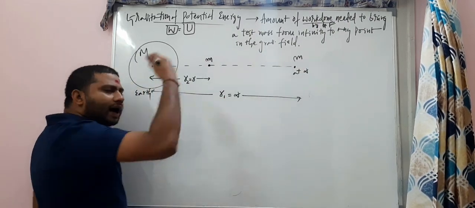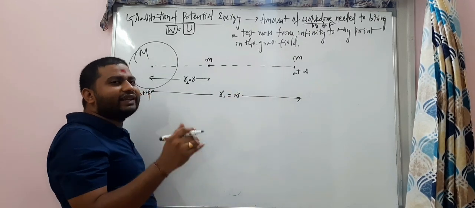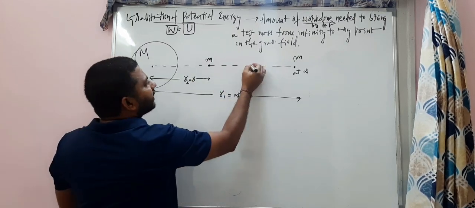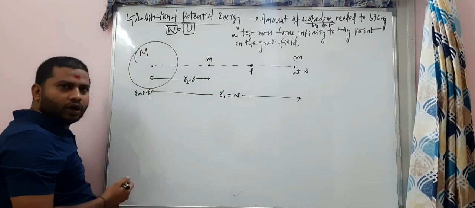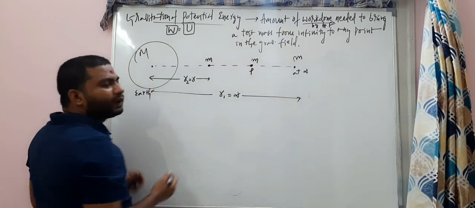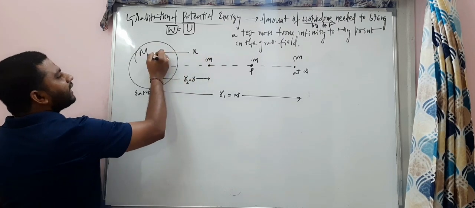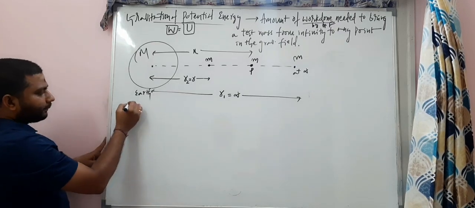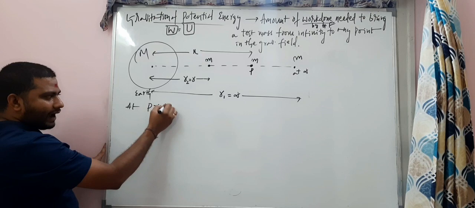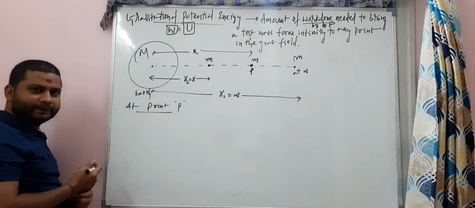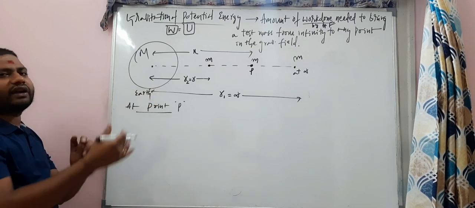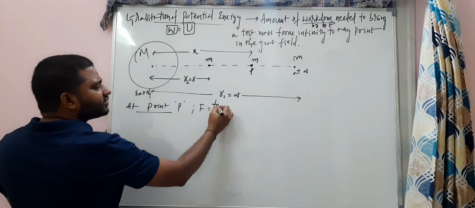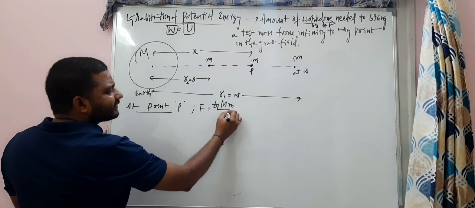In between these two points, let us take some arbitrary point, any point where we are studying. Let's take this as the point P. The mass m is at the point P and this point P is at a distance x from the center of the huge mass. Our focus is now at point P. What happens? Look at here. There is a gravitational force of attraction between these two masses. At point P, the gravitational force of attraction is G capital M small m by x square, my dear students.